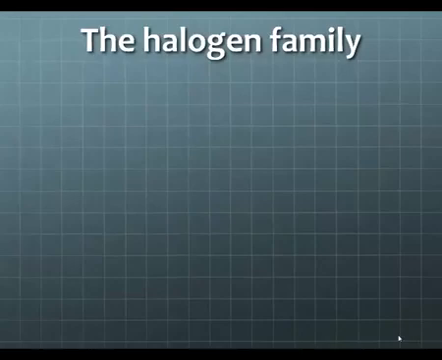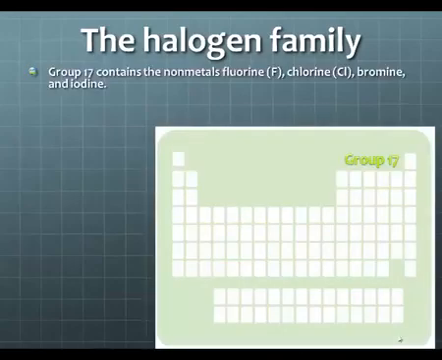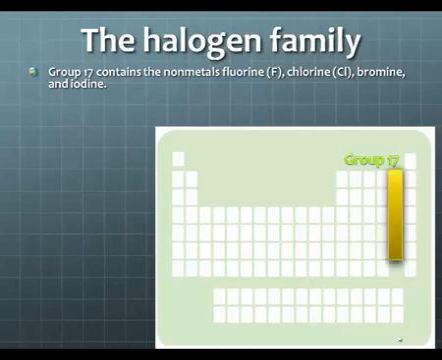The halogen family. Group 17 contains the nonmetals fluorine, chlorine, bromine, and iodine. These are the halogens. And again, label them inside of your note sheet.